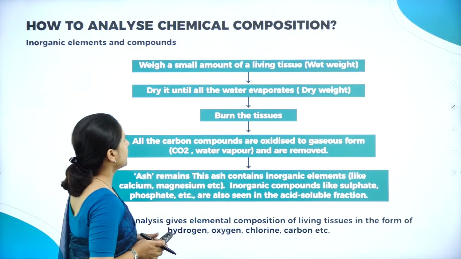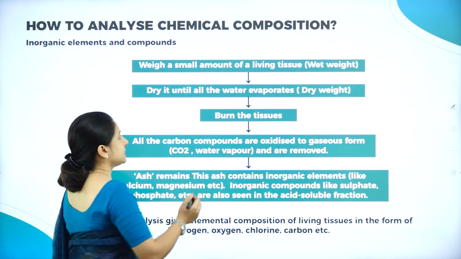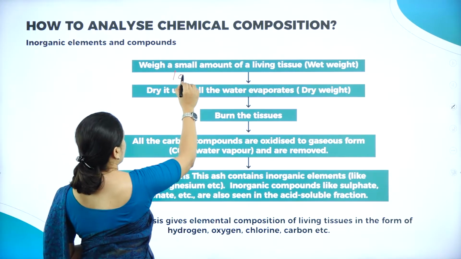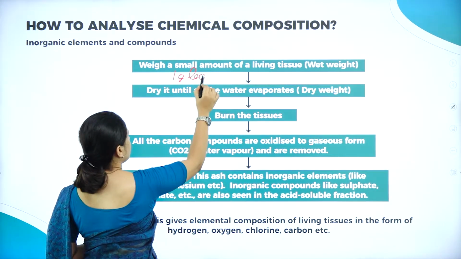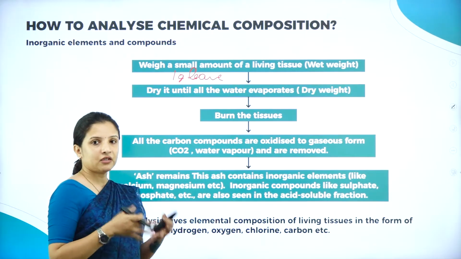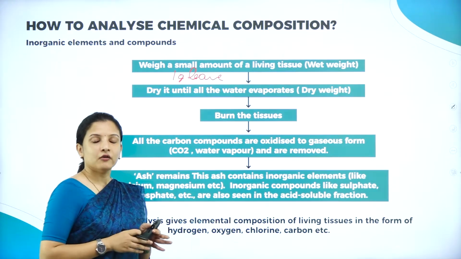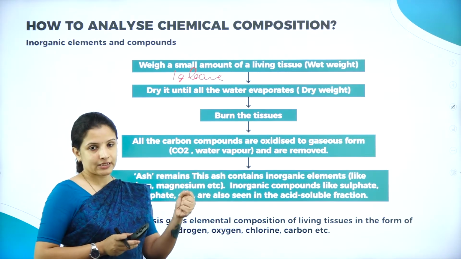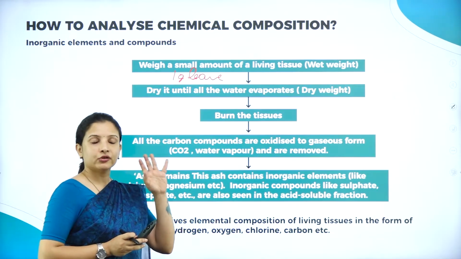So here what we will do is we'll weigh a small amount of living tissue. Say for example, here I have taken 1 gram of living tissue. Say for example, again here 1 gram leaf I have taken. And that leaf, I will dry it. First, before that, what we will do is we'll take the wet weight. Why? Because I'm taking a fresh leaf. In that fresh leaf, what is there? Water content is also there.